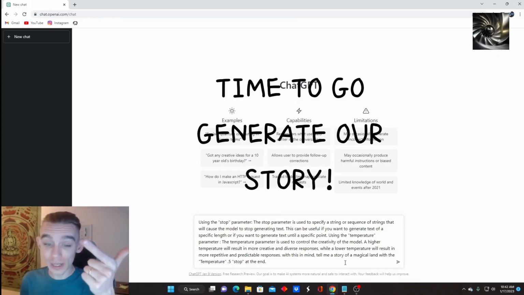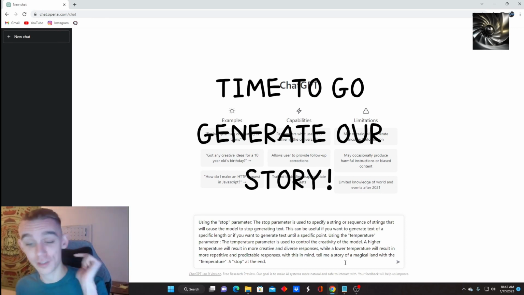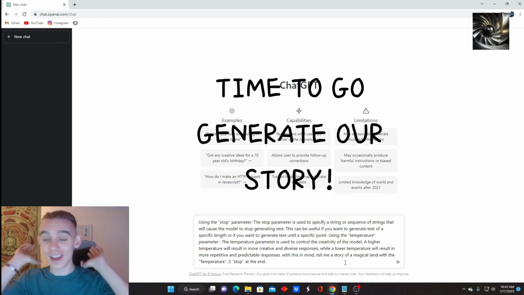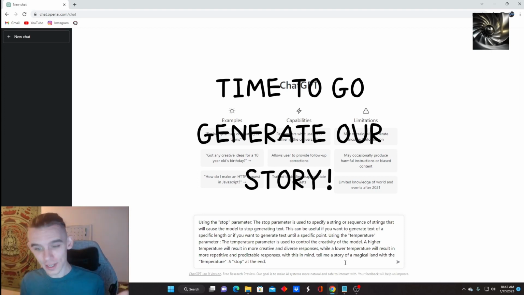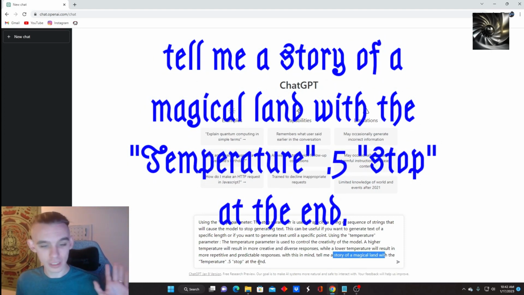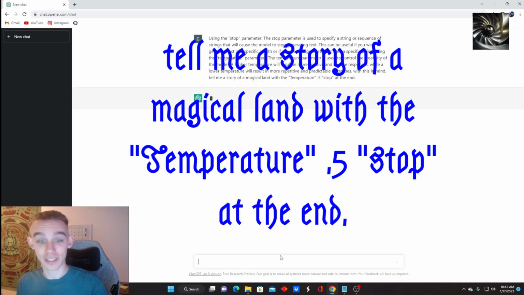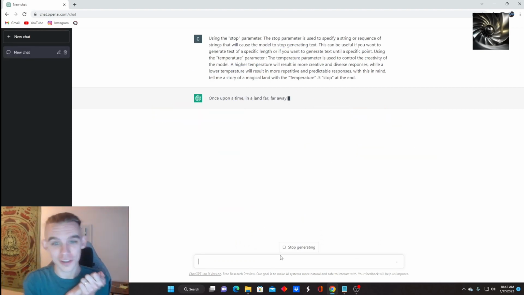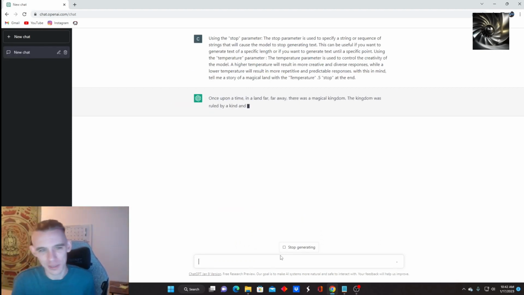I use my stop parameter so I can tell it when to end my story, and I use my temperature parameter so I can tell it how creative of a response I want. And I tell it to tell me a story of a magical land with a temperature of 0.5 and stop at the end, right? I press enter and it goes on and tells me an awesome story, I'm sure.